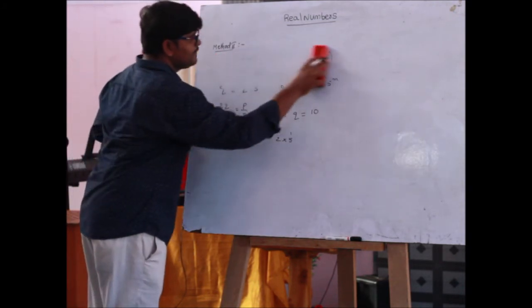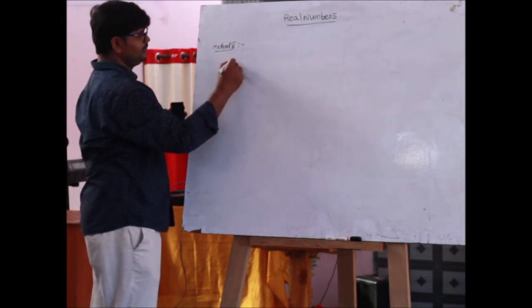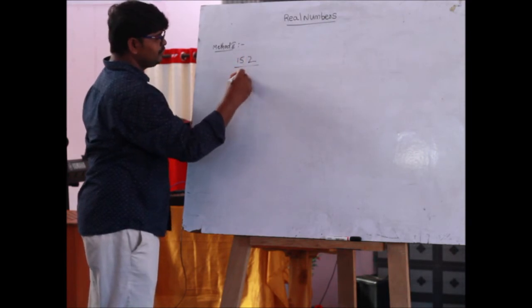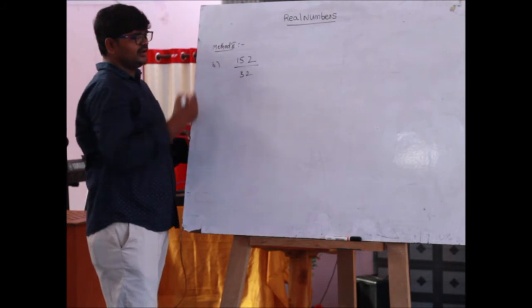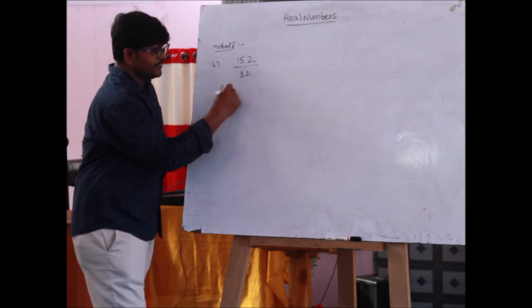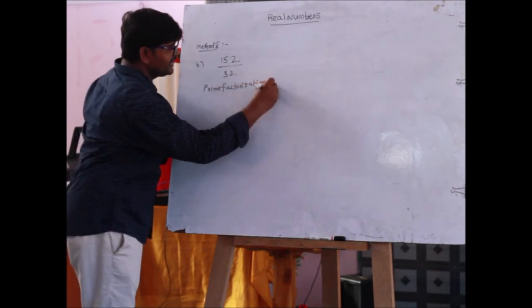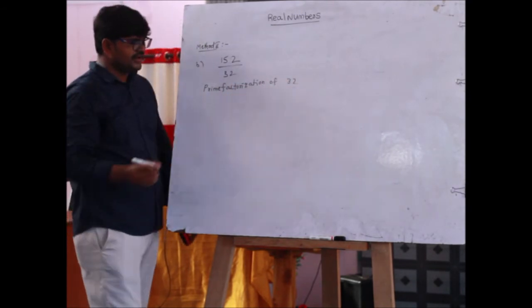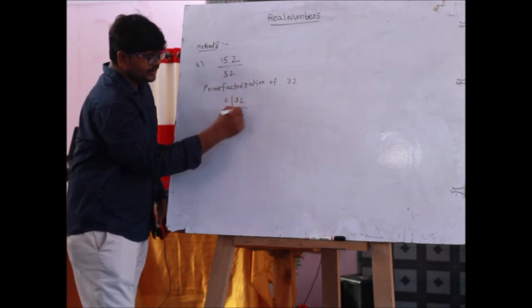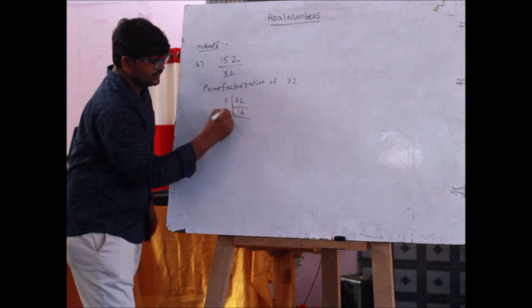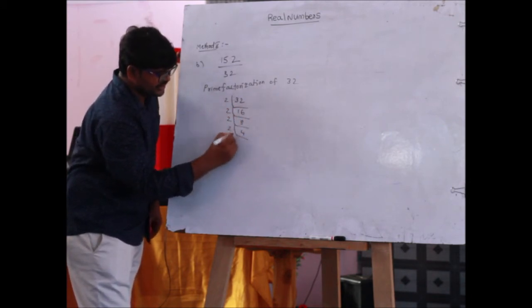One more example. Is 152 by 32 terminating or not? Solution. Prime factorization of 32. 2 16s are 32, 2 8s are 16, 2 4s are 8, 2 2s are 4.